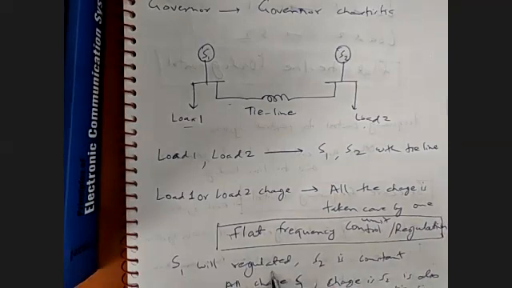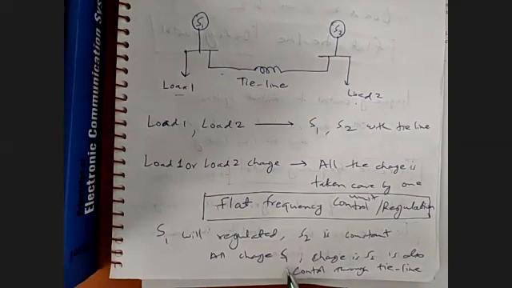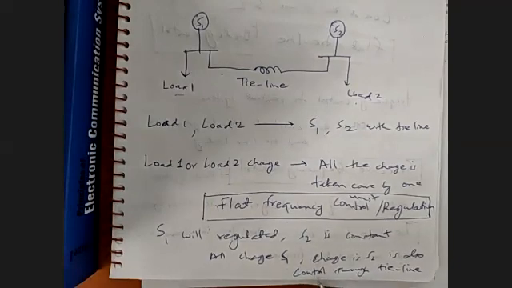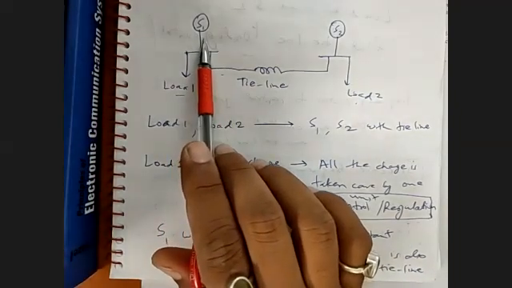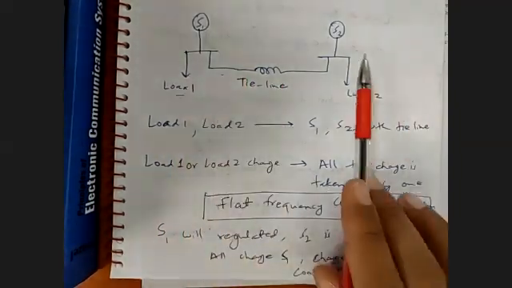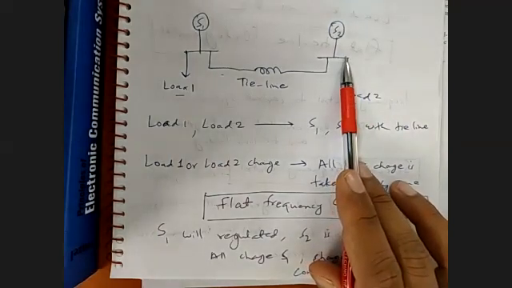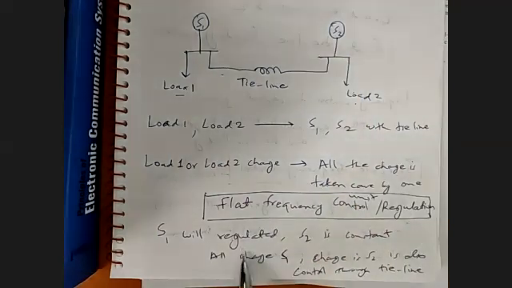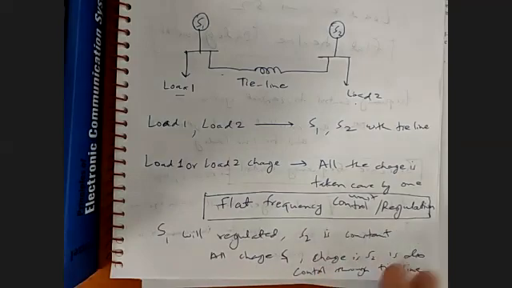S1 will regulate and S2 will remain constant, and all the changes in S1 or S2 will be controlled with the help of the tie line. We are changing only one generator system and not affecting the second generator unit. That is known as the flat frequency control system.